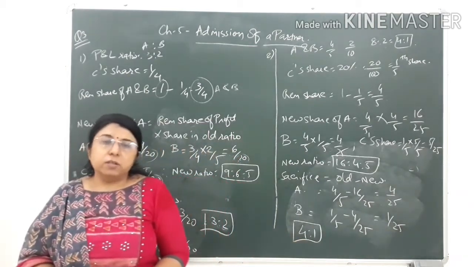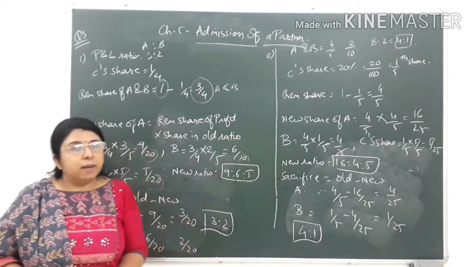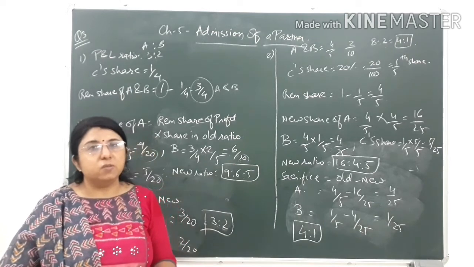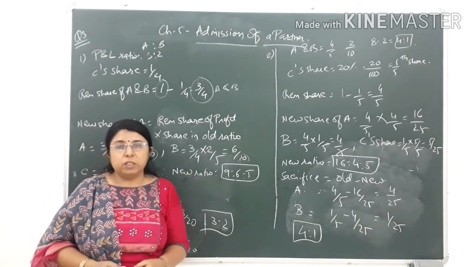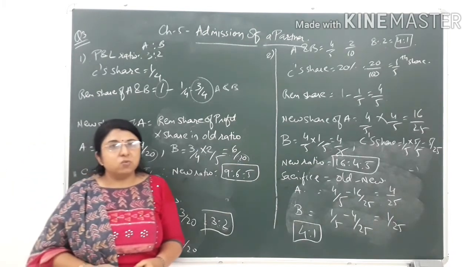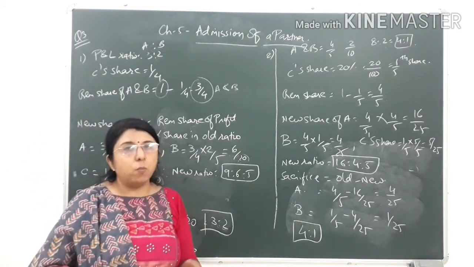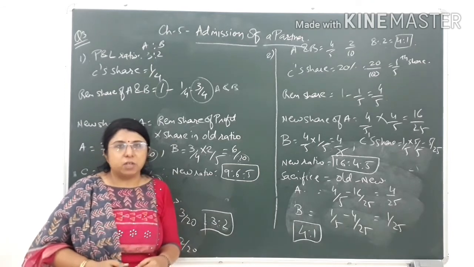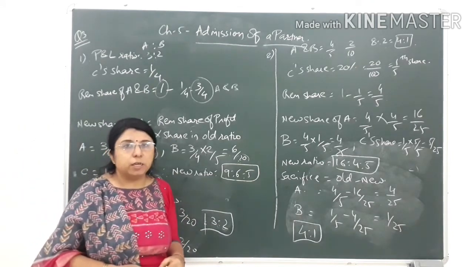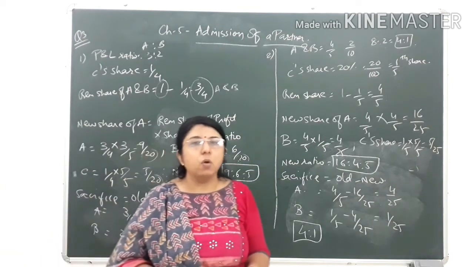So students, that's all for today. Till now we have completed the basic reasons for which the admission of a new partner takes place, and the adjustments we have understood orally. There are 4 points. Out of that, the first point that I have started is the calculation of new profit and loss sharing ratio and the sacrifice ratio.